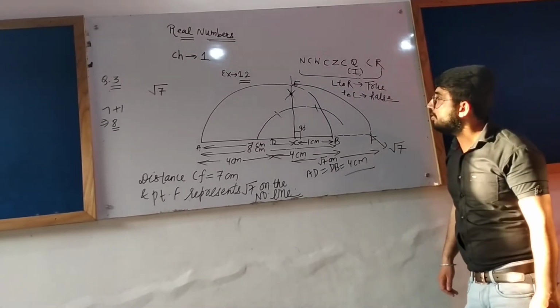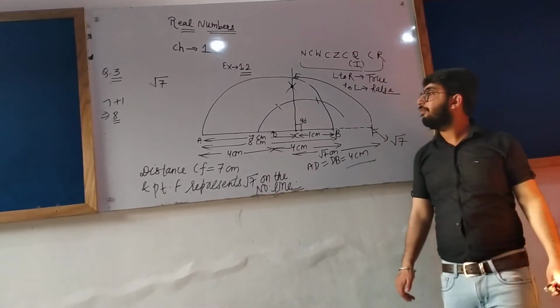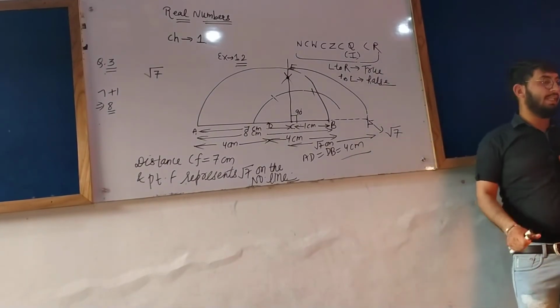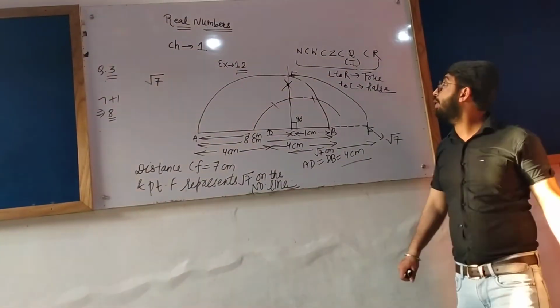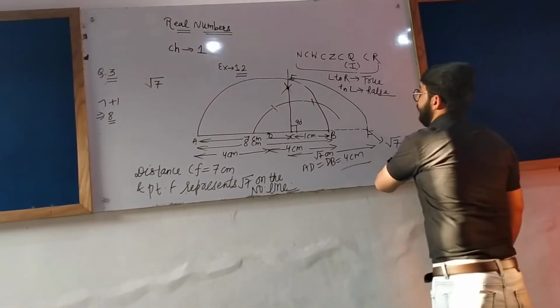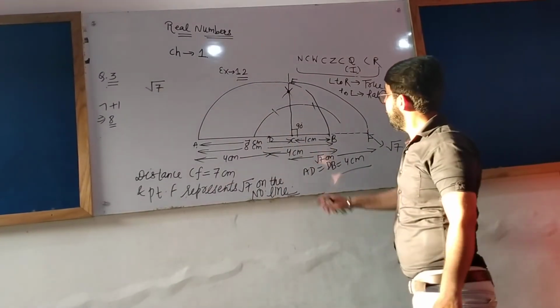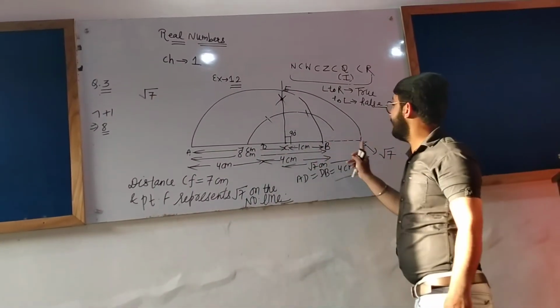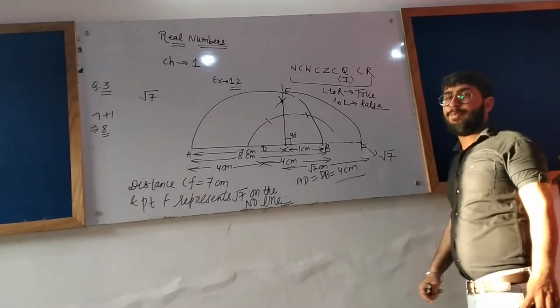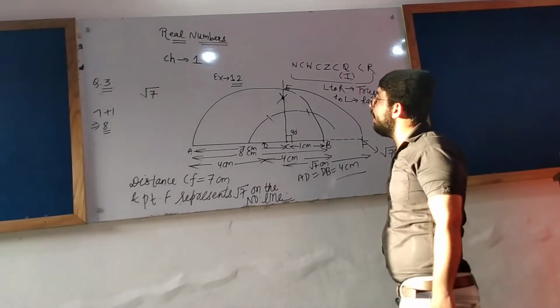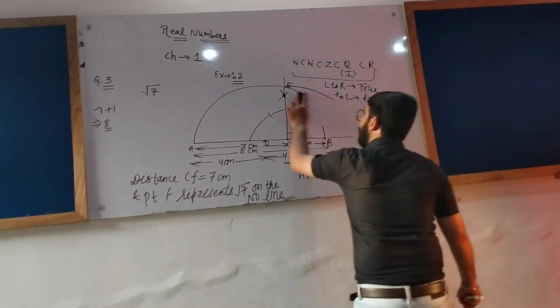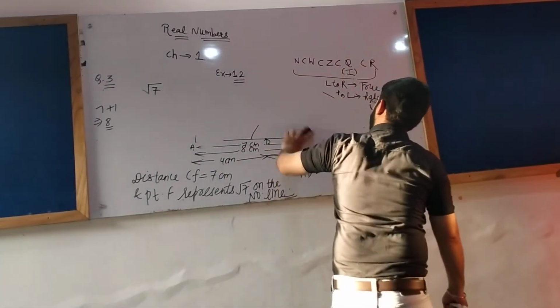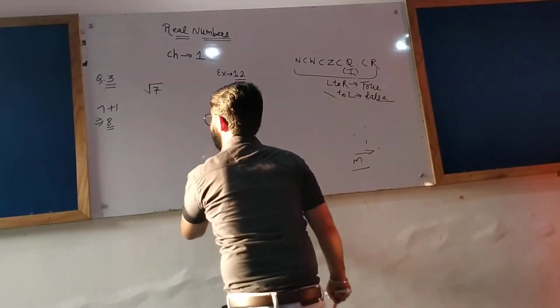Okay, learn this question. Now only the last question of this exercise is left. Hope you have understood this question. Distance CF is root 7 centimeter and point F represents root 7 on the number line. Now let us do the last question of this exercise.